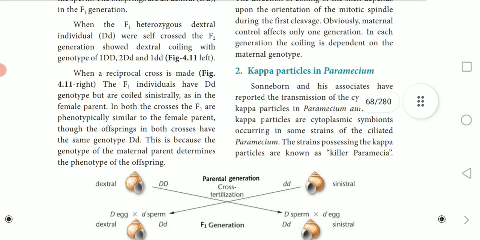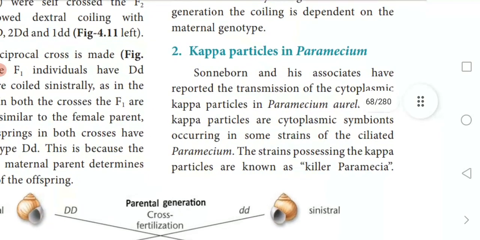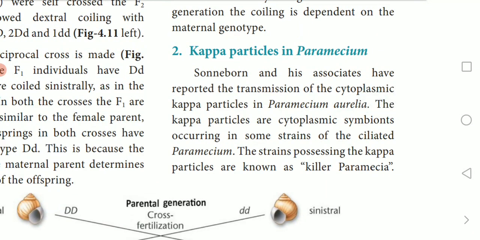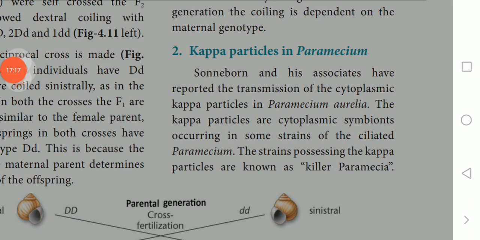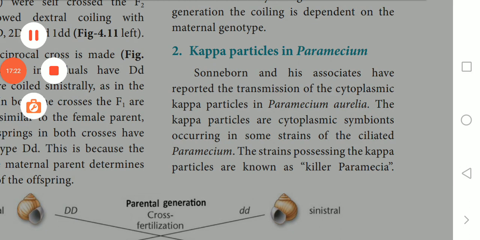The F1 individuals have the capital D small d genotype but are coiled according to the female parents. In both crosses the F1 are phenotypically similar to the female parent, though the offspring of both crosses have the same genotype, capital D small d. This is because of the genotype of the maternal parent. The maternal parent, the mother, determines the phenotype of the offspring. What determines it in the maternal parent is the cytoplasm. Cytoplasm determines it.